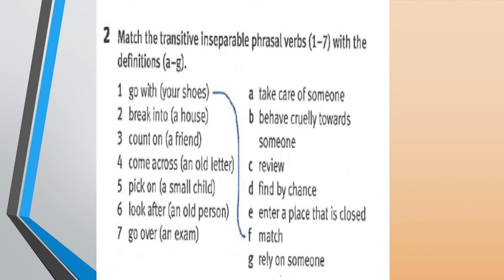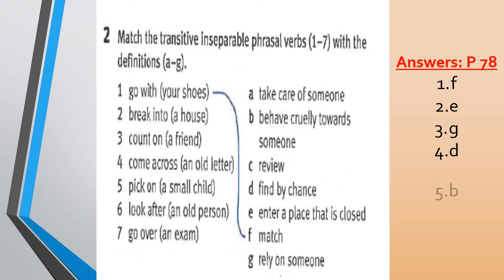Now open your class book, page 78. Extend. Match the transitive inseparable phrasal verbs from 1 to 7 with definitions A to G. Number 1, go with, meaning match. Number 2, break into. Match with E, meaning enter a place that is closed. Number 3, count on. Match with G, rely on someone.